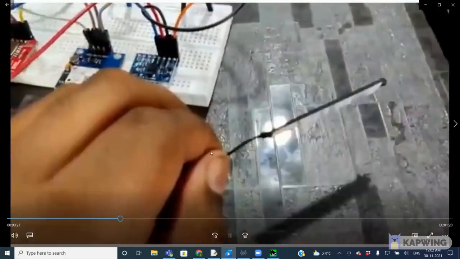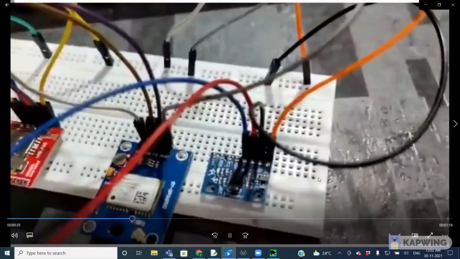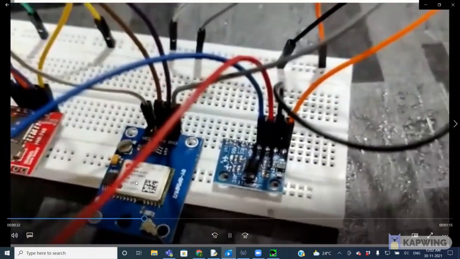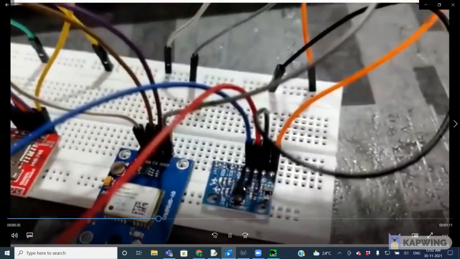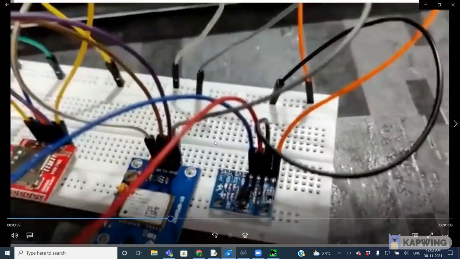This is the GPS which I inserted, and this is the GSM, and these are antennas for communication purposes, and this is for tracking the location. So these are the three things which I've done here, and this is the coding part of the circuit. Here I gave the mobile number which I need to call. So this is the mobile number which I'm going to call.